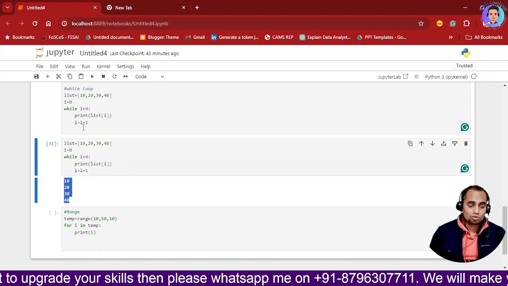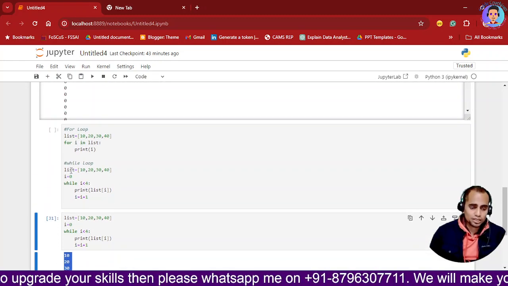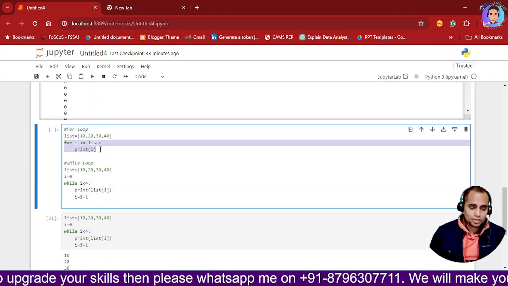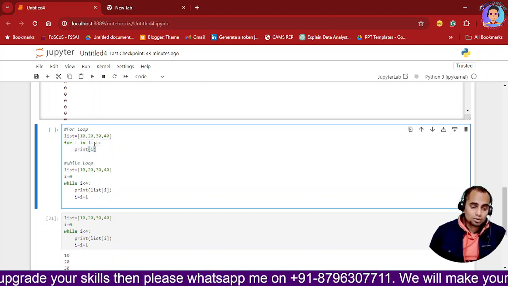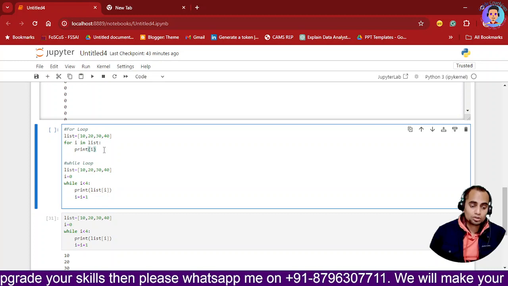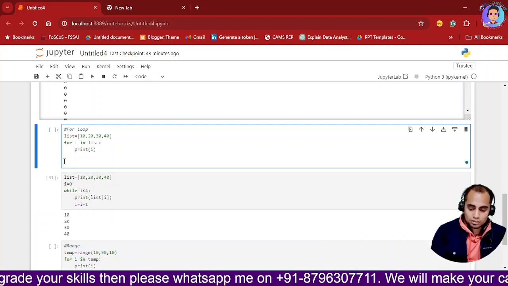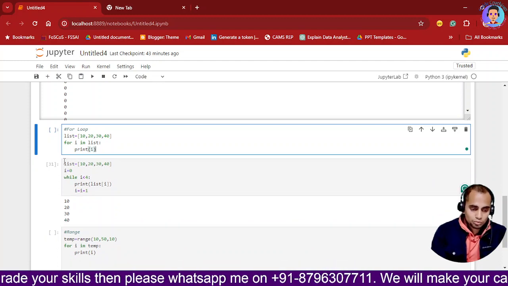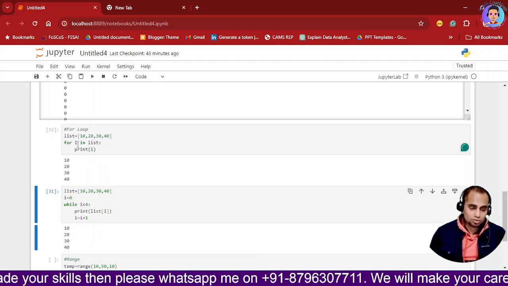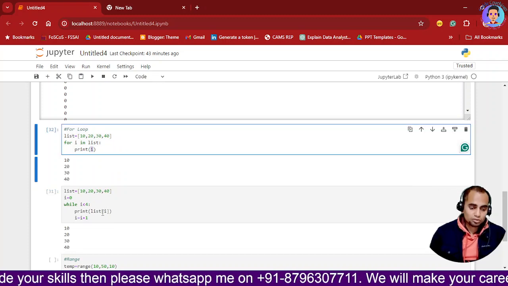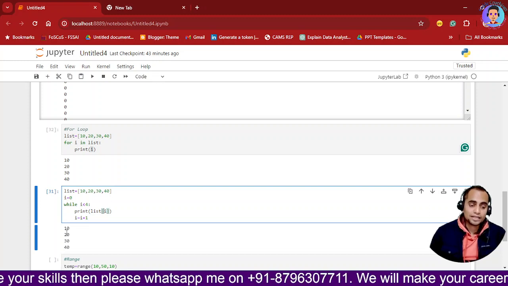Okay, for while loop and for loop, it is simple. Basically it is going to directly use your for loop and it is going to present the values present on the location, on the ith location. So if I delete this and if I put shift enter, see this is the difference between it. You are using I over here and you are using list of I. If you are using I only, it will give you the indexes.